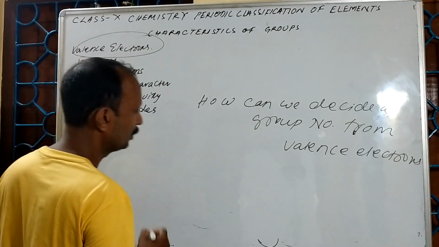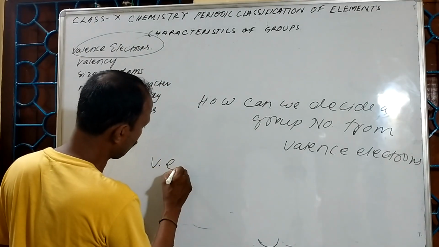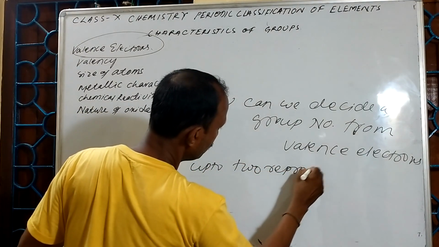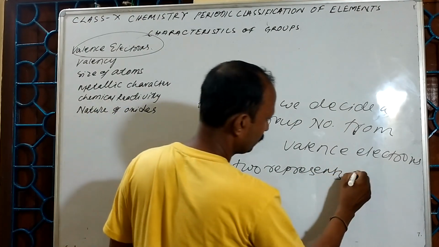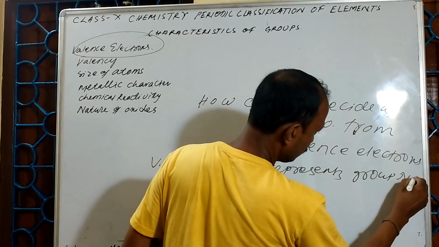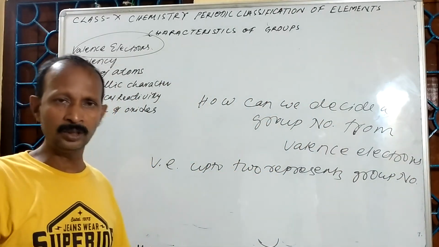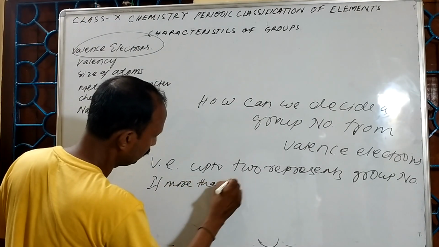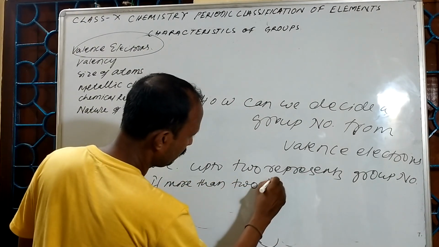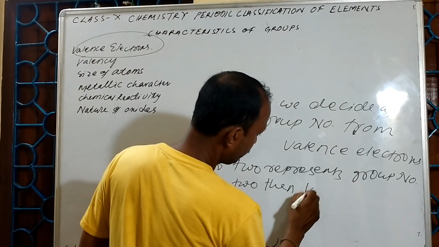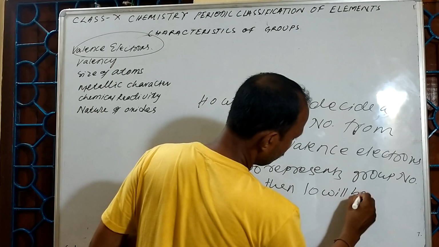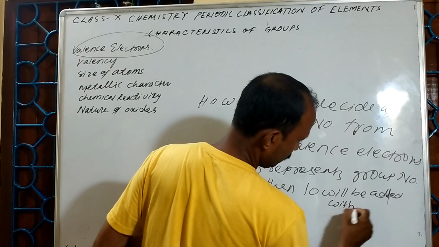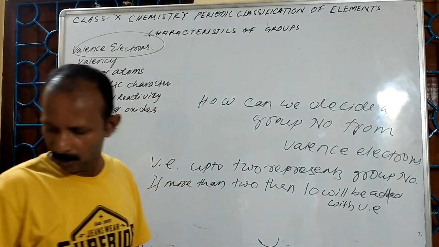If valence electrons are up to 2, that represents the group number. If more than 2, then 10 will be added to the valence electron. How? You see.